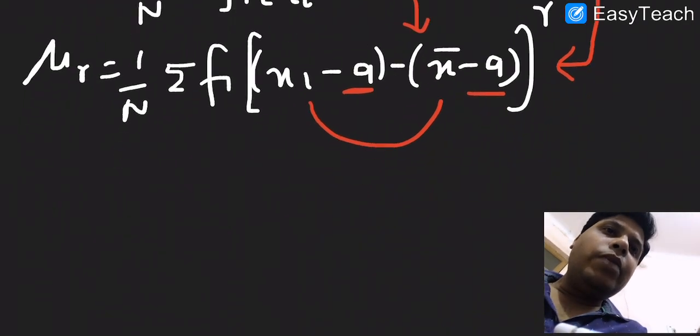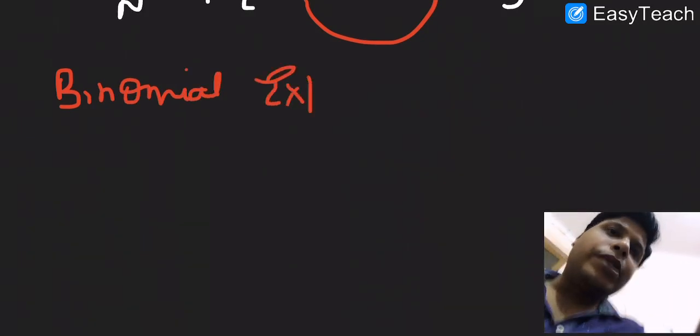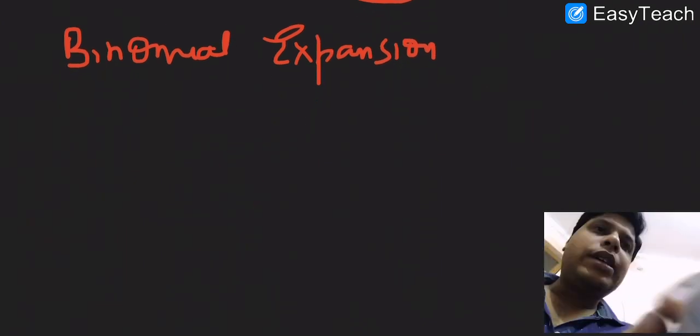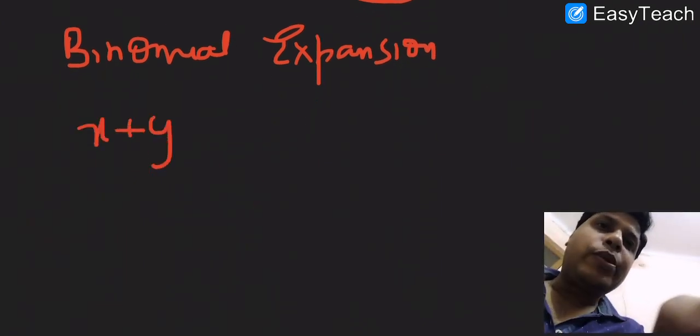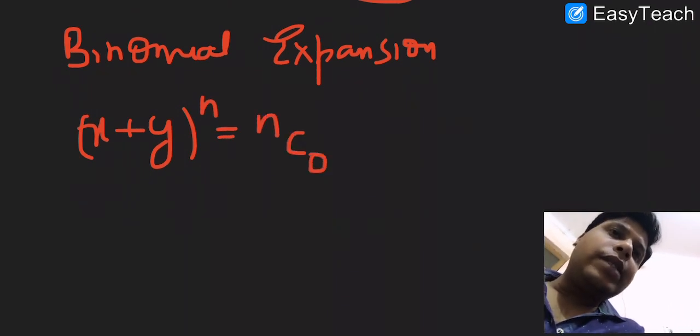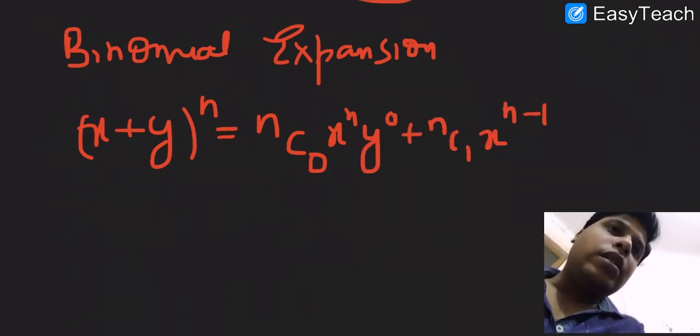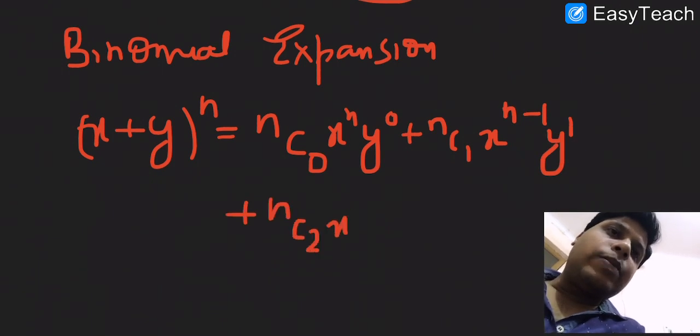Now you must be aware of the binomial expansion. I gave you a brief about that. Binomial expansion is: we have two terms, x plus y power n. It can be expanded like nC0 x power n y power 0 plus nC1 x power n minus 1 y power 1 plus nC2 x power n minus 2 y power 2, and so on.